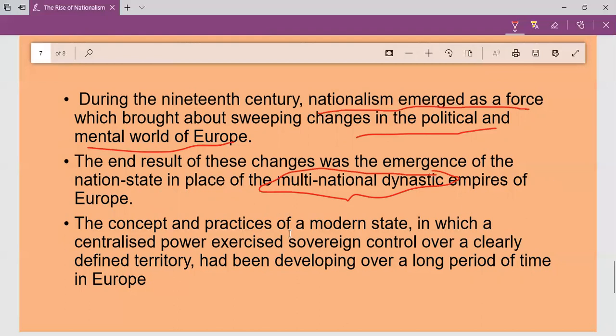And people were dreaming of a modern state. People were looking for a modern state. So how will the concept of a modern state work? A centralized power will be there. A central government will be there, which will be sovereign. Sovereign means independent, which will not be under the control of external forces, nor under the control of internal forces. It will be ruling a clear, definite territory. So people were hoping and expecting such a change in Europe.